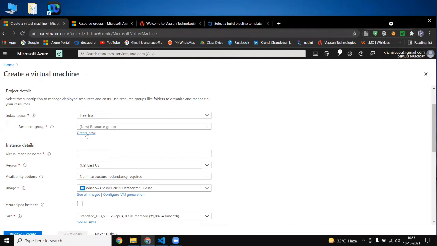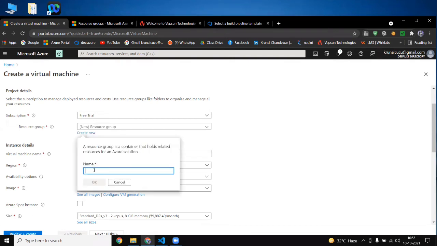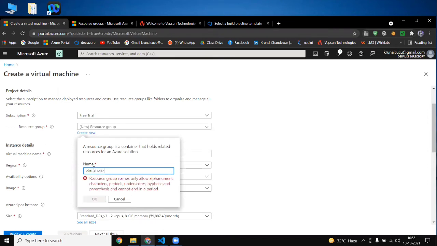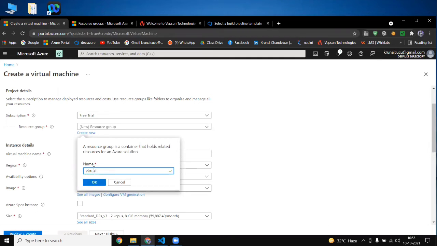If I click here, create new, and I'm giving a name, like I have to create a virtual machine, so I'm giving the name to my resource group as virtual machine. No, sorry, a space is not valid there.